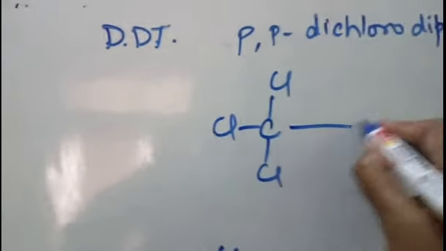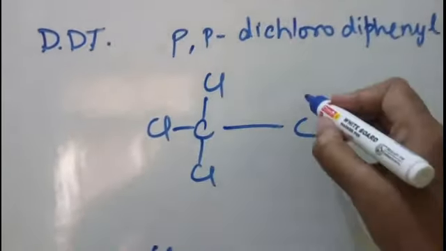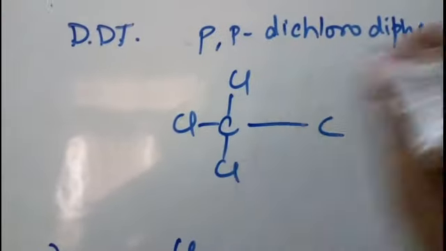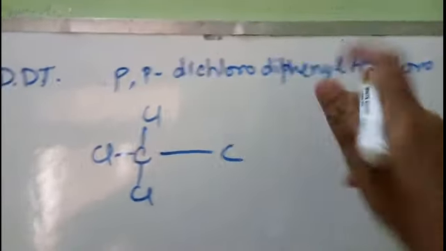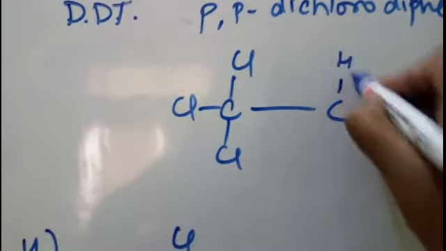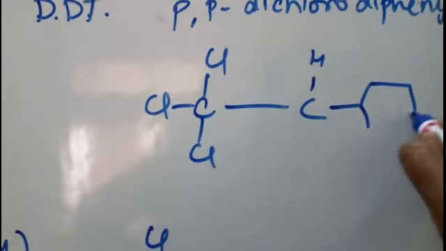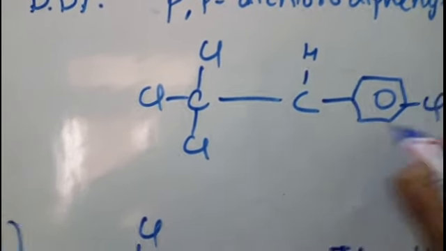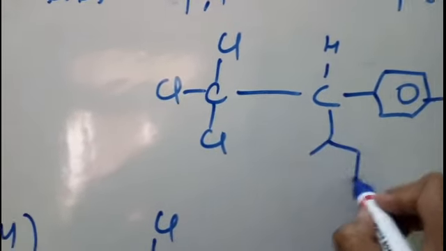Ethane means 2 carbons, so 2 carbons we have drawn. To 1 carbon these 3 chloro groups are attached, so trichloro is there. Now to the other carbon we have 2 phenyl groups with chloro group at their para position.